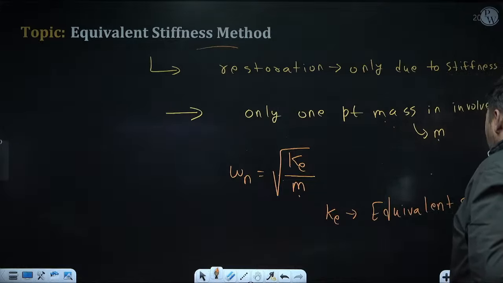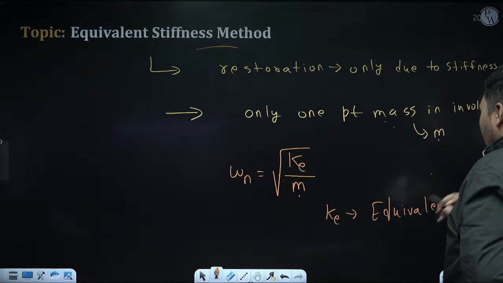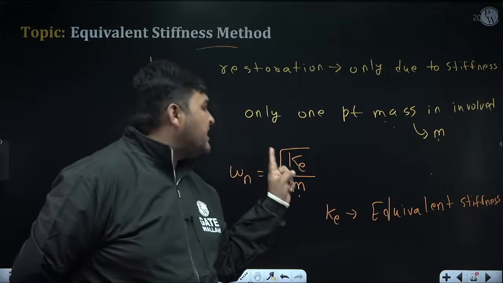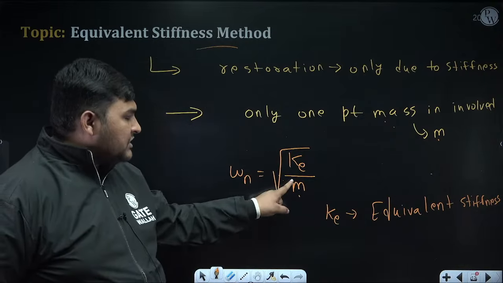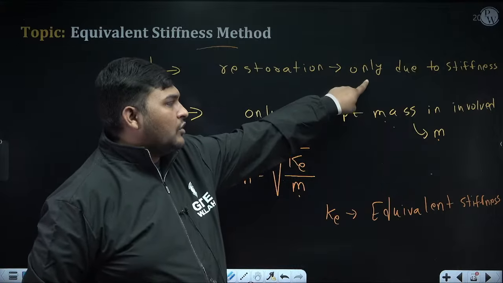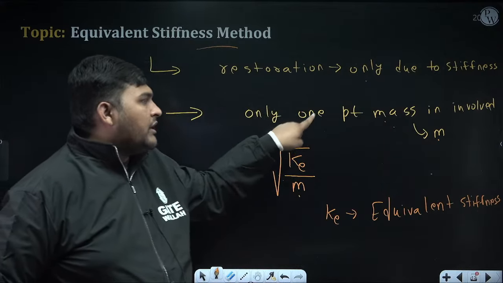But now the question is, how will we calculate this k e? In this method we need to understand how to calculate k e only, because m is already given in the formula. This method is only valid when restoration is only due to stiffness and only one point mass is involved.